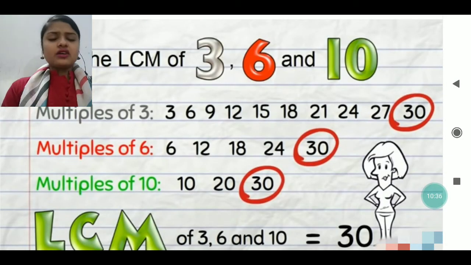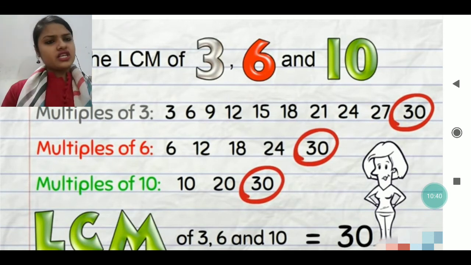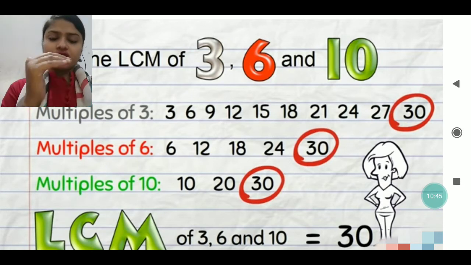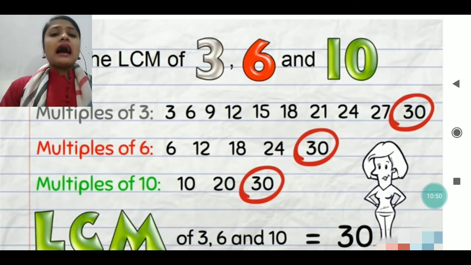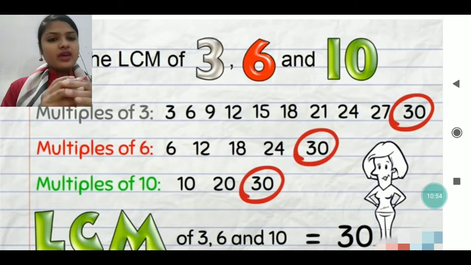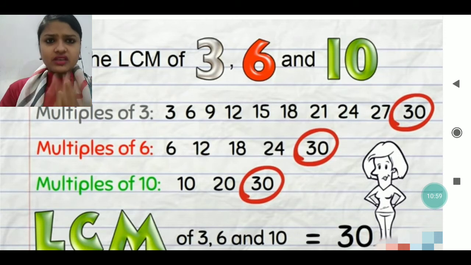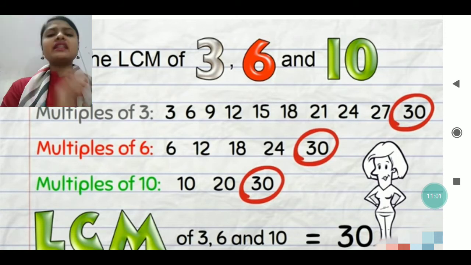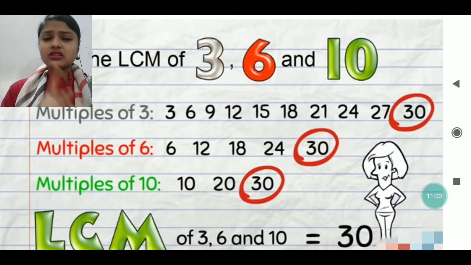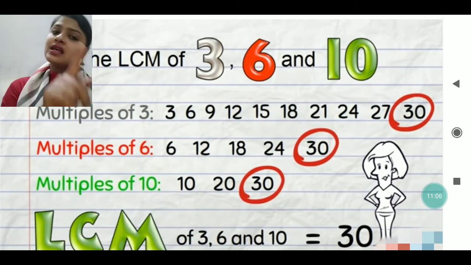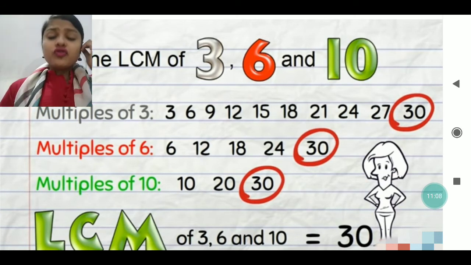Likewise, you can see the question I have opened: find the LCM of 3, 6 and 10. Right now I have written separately the multiples of 3, the multiples of 6 as well as the multiples of 10. After writing all the multiples, you see, my dear, that maybe in 3 and 6, 12 is common. Suppose I'm just giving an example. But you cannot take 12 as the LCM of all three, because 12 is not common in 10. So you have to move further.